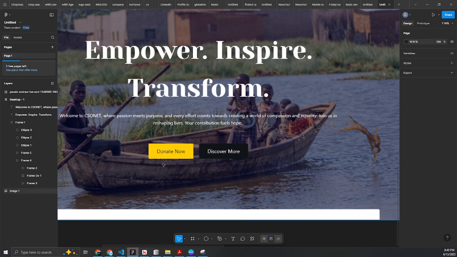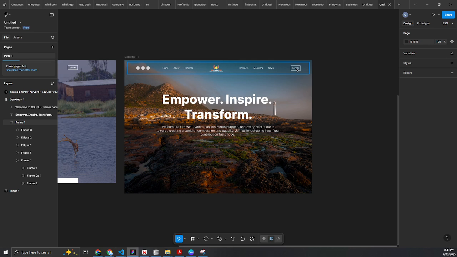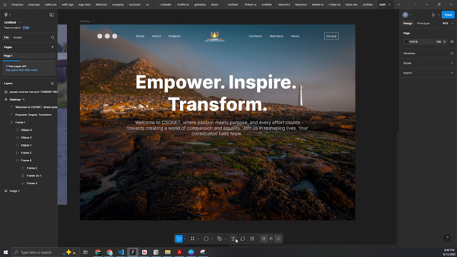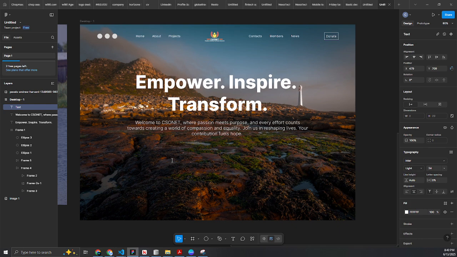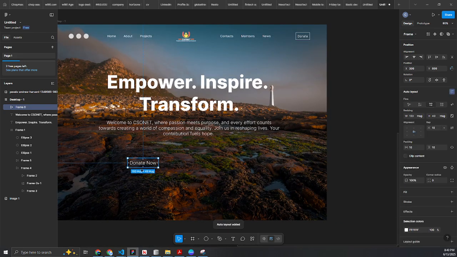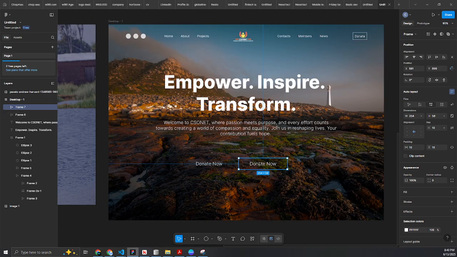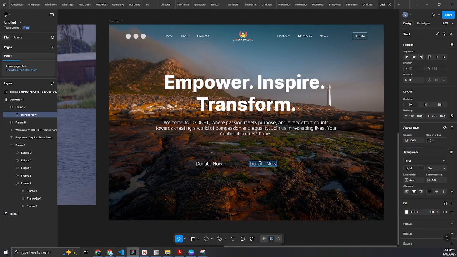Next, we need to put 2 buttons, donate and discover more. So we come back here. We already have our button up here, but we need to create a different button. So I'll come over here. I'll create donate. This should be a button that has yellow color. Shift A to create an auto layout. I can increase the height of the button to be about 58 pixels. And I'll increase the width. And I'll duplicate this particular button to have another one that says discover more. So I'll duplicate it. I'll change this to discover more.